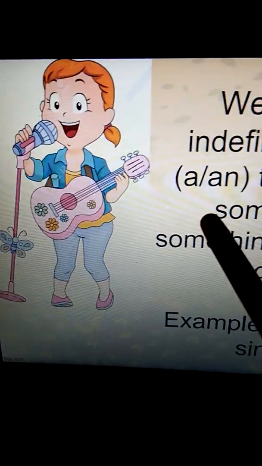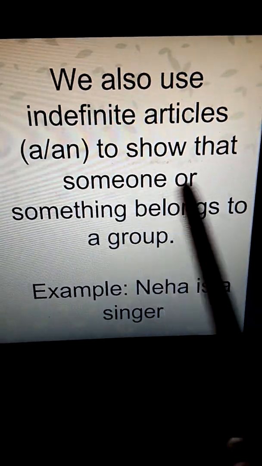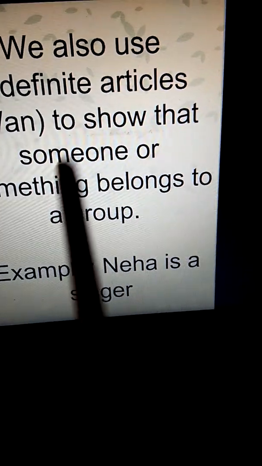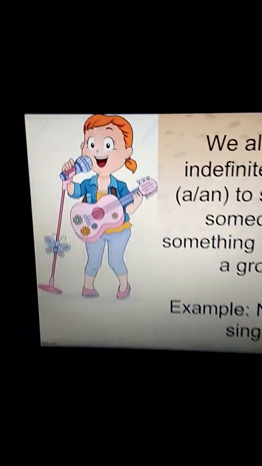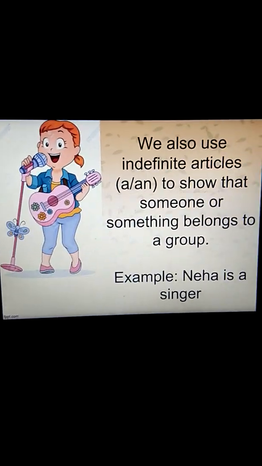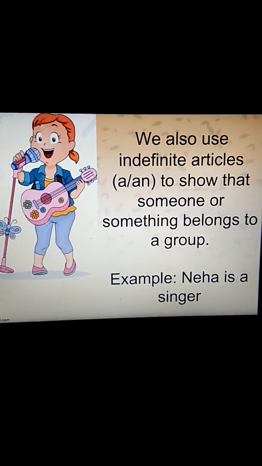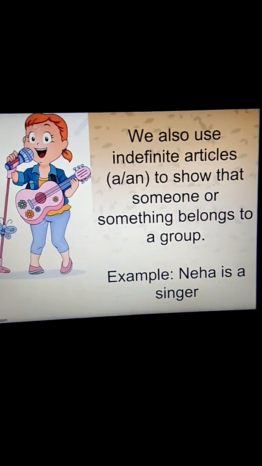We also use the indefinite article, that is a or an, to show that someone or something belongs to a particular group. For example, Neha is a singer. So Neha belongs to the group of singers. That is why she is a singer. Something belongs to a group. So she belongs to a group of singers. We can take Neha as a singer.